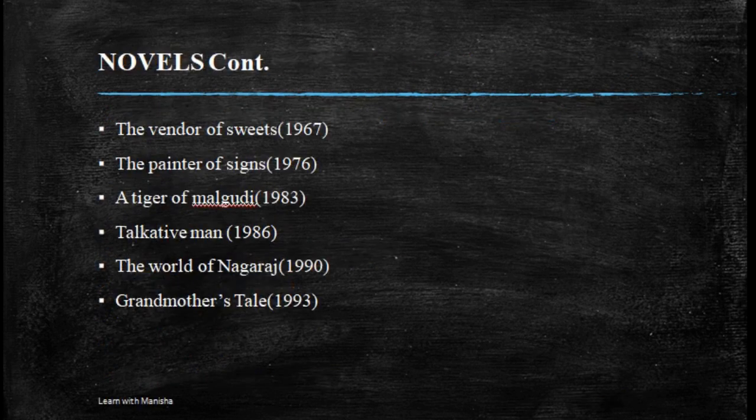Right, after that, The Vendor of Sweets, 1967, then The Painter of Signs, 1976, then A Tiger for Malgudi, 1983, after that Talkative Man, 1986, then The World of Nagaraj, 1990, and the last novel is Grandmother's Tale, written in 1993. So here it is given in chronological order, so please do remember the names of the novels as well as the publication years.